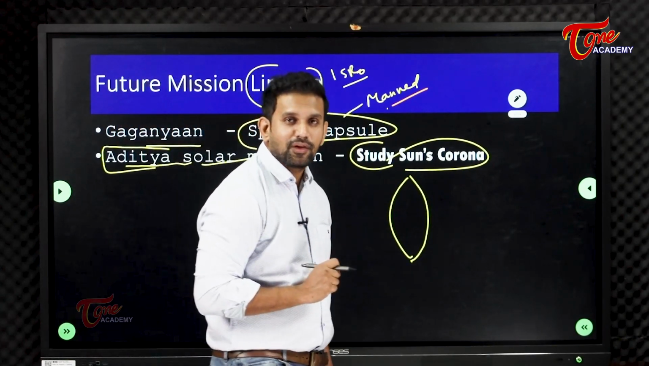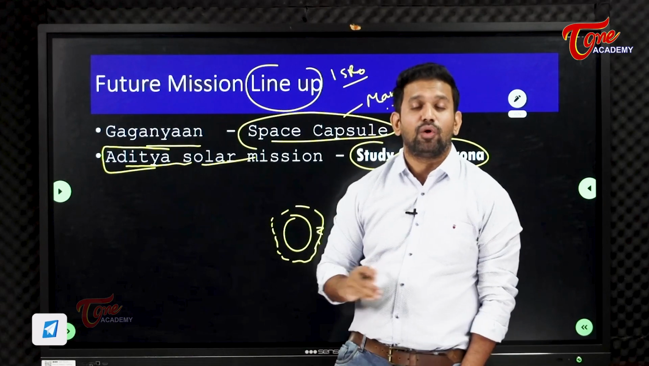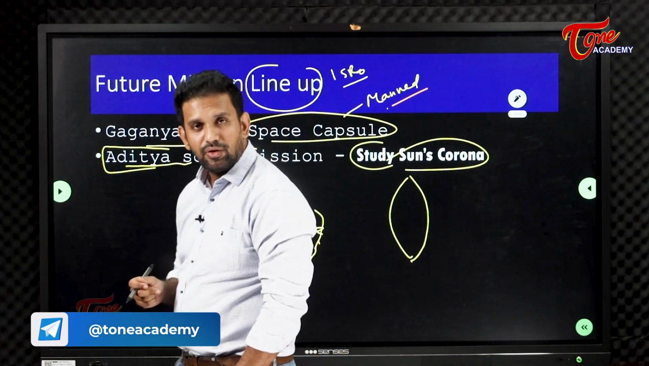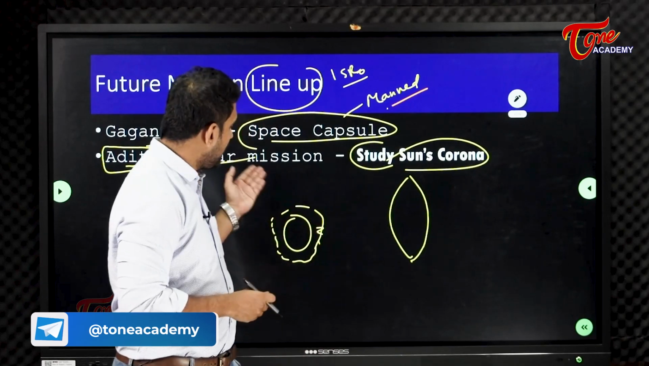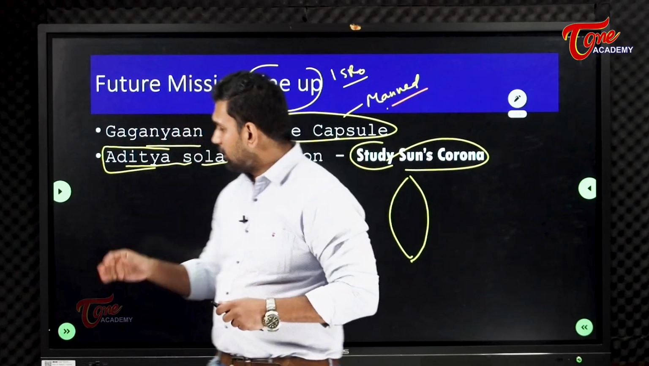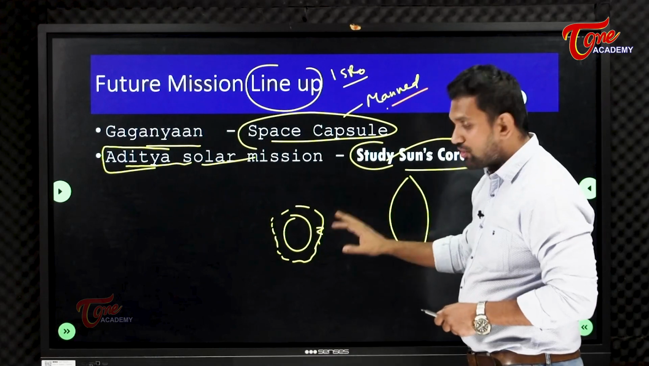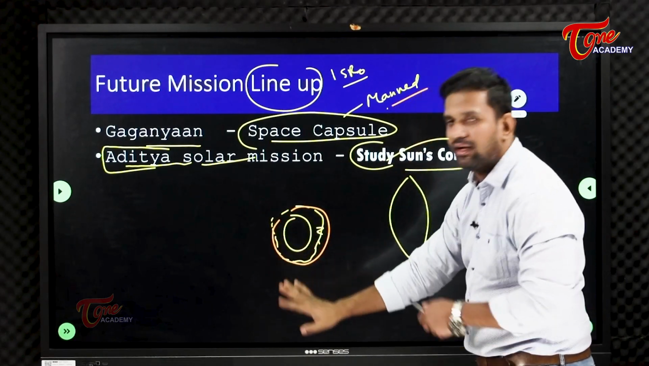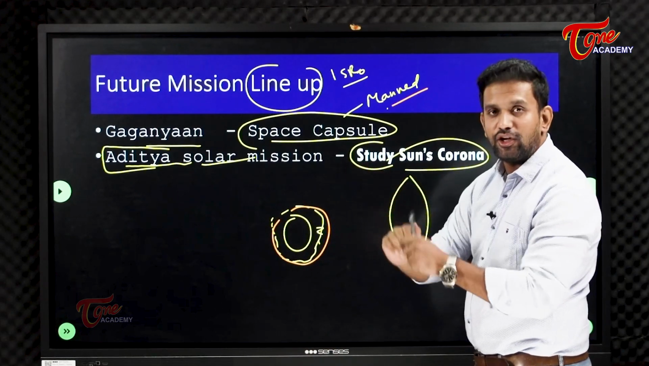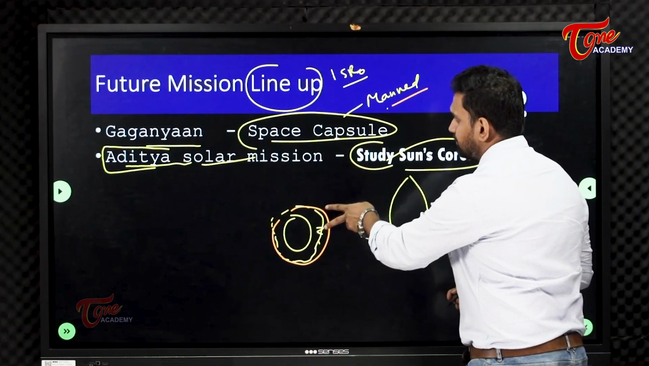So the Aditya solar mission will go to the sun's corona and try to see what is happening there. What kind of reactions are happening? What could be the temperatures? What could be the environment? What could be the pressure over there? So the Aditya solar mission is for that, to study only the corona, not inside it, but outside, the area of the sun.